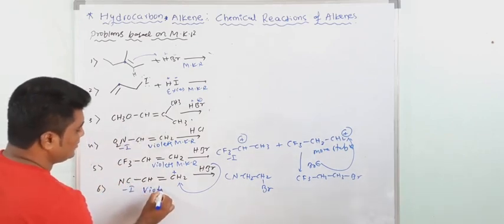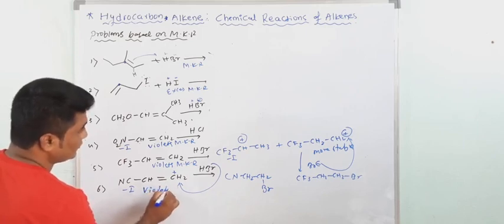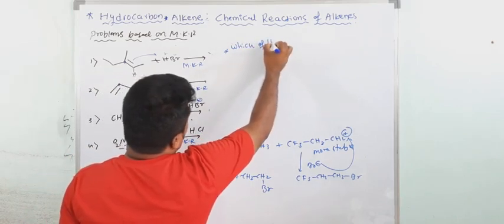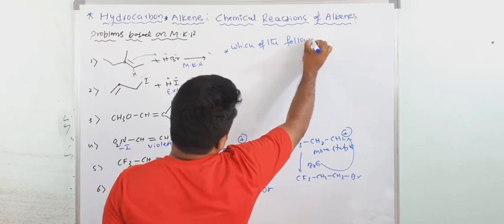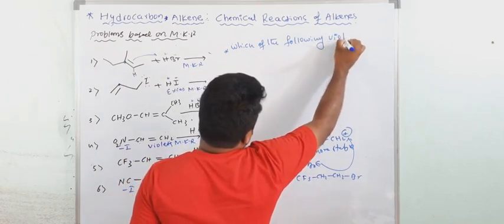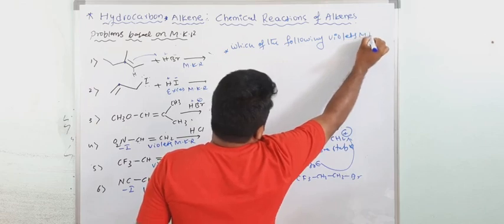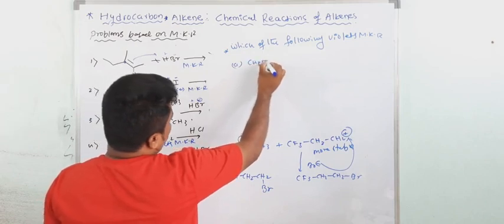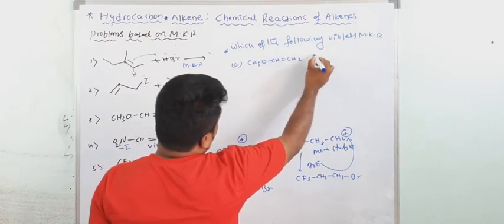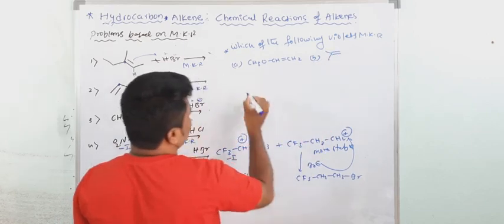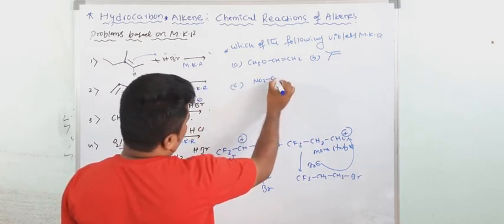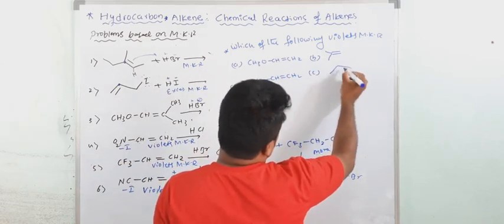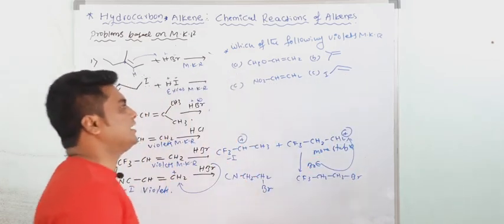There is one question in the JEE Mains. They have given it like this: which of the following violates the Markovnikov rule? A, CH3O CH double bond CH2; B, this one; C, NO2 CH double bond CH2. Now here, which one violates the Markovnikov rule?